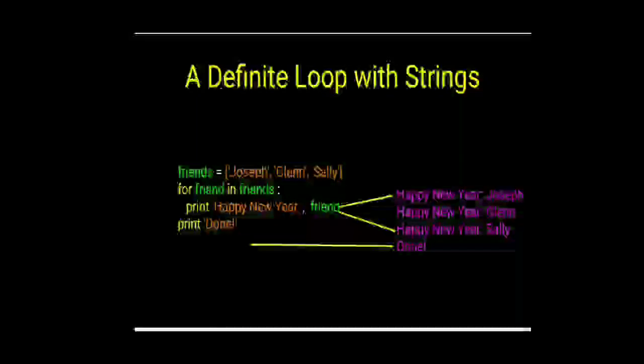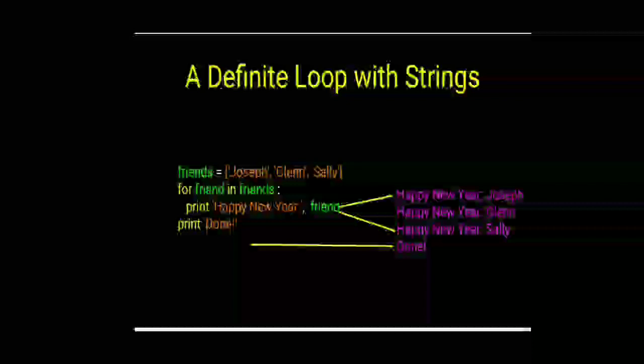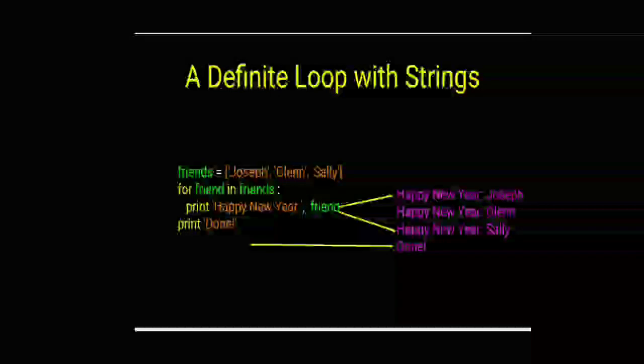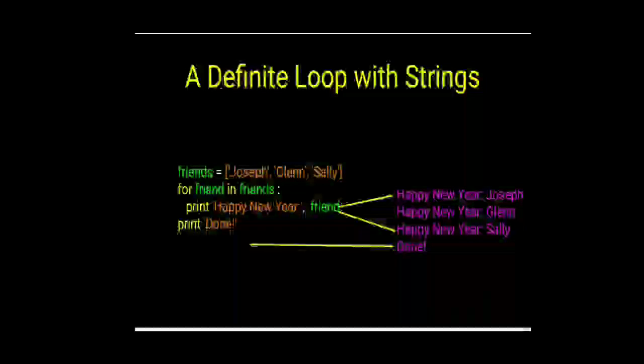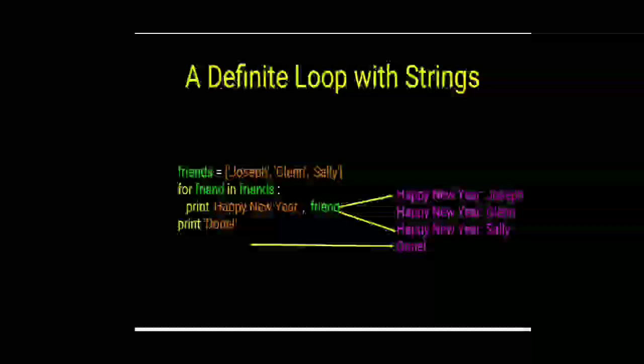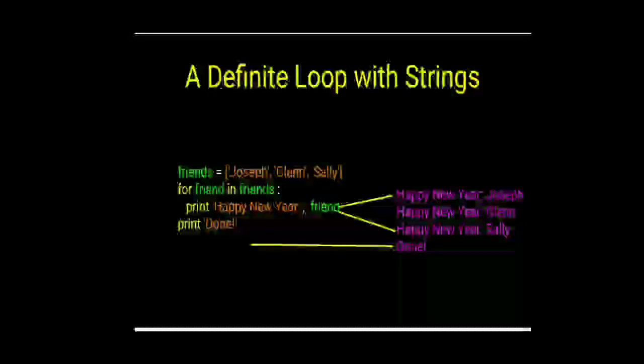So what have we printed next? Print happy new year comma friend. So see, now friend first takes the value Joseph, then it takes the value Glenn, and then it takes the value Sally, and it will display happy new year Joseph, happy new year Glenn, happy new year Sally, and once all values are over, then it will print done. So you can see the output also, it has printed done.